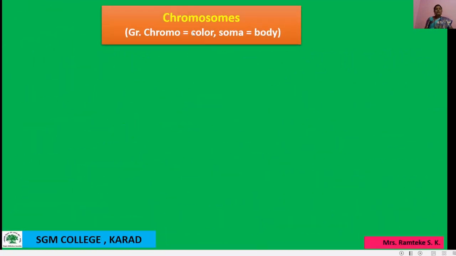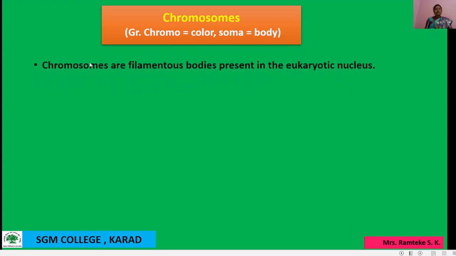Okay, so next point is chromosomes. What is the meaning of chromosome? In this word two words are hidden. First one is chromo, chromo means color, and soma means body. So chromosome is a colorful body. These chromosomes are filamentous bodies present in the eukaryotic nucleus. Eukaryotic means plant as well as animal cells, so in these cells a nucleus is present.